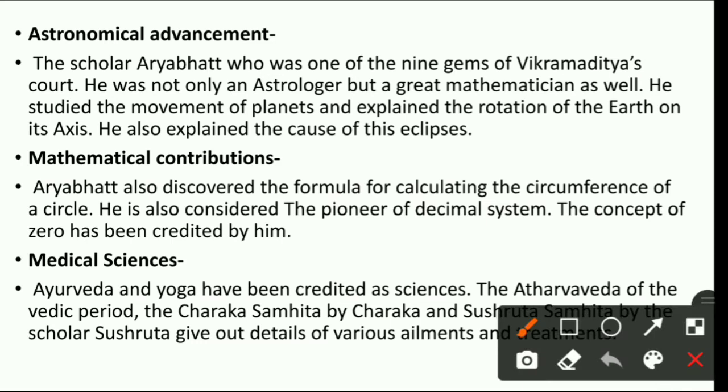He is also considered the pioneer of decimal system. Students, pioneer means generally the one who first explores, जो पहले, pioneer means the first one. The first one, जो इनिशिएटिव लेता है, जो पहले चीज़ों को एक्सप्लोर करता है या किसी चीज़ को जानता है, जो सबसे पहले. So he was the one who actually came to know about the decimal system. He was the one who actually pioneered decimal system. उन्होंने इस चीज़ की शुरुआत करी थी या फिर उन्होंने इन चीज़ों के बारे में दुनिया को नॉलेज दिया था.